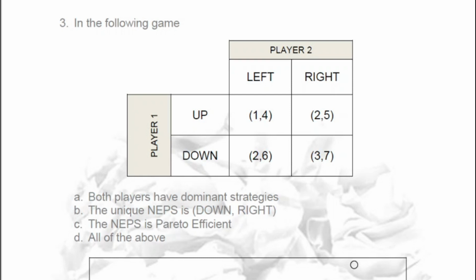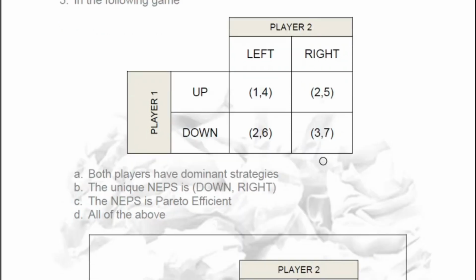I will show you now. If now we are player 2 and we think that player 1 will choose up, we should choose right and win 5 instead of choosing left and winning 4. So we mark here 5. And if we, player 2, think that player 1 will choose down, we should choose right to win 7 instead of choosing left and winning 6.